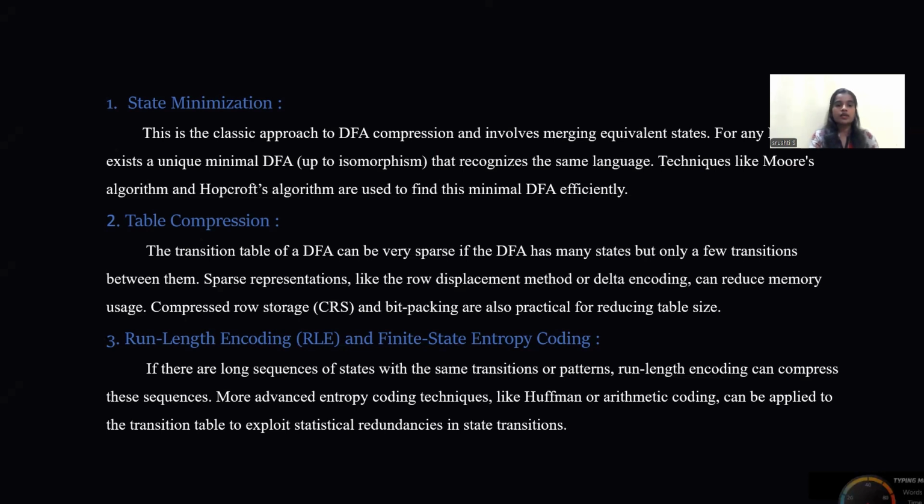Run length encoding and finite state and entropy coding. If there are long sequences of states with the same transitions or patterns, run length encoding can compress these sequences. More advanced entropy coding techniques like Huffman or arithmetic coding can be applied to the transition table to exploit the statistical redundancies in state transitions.